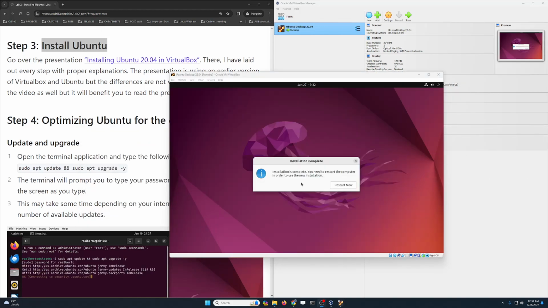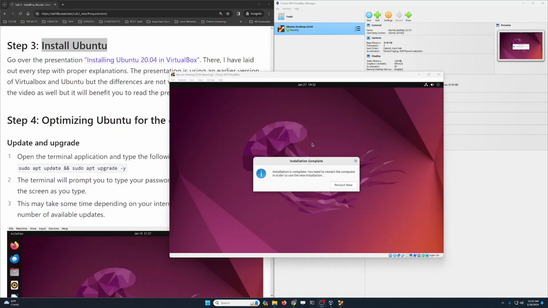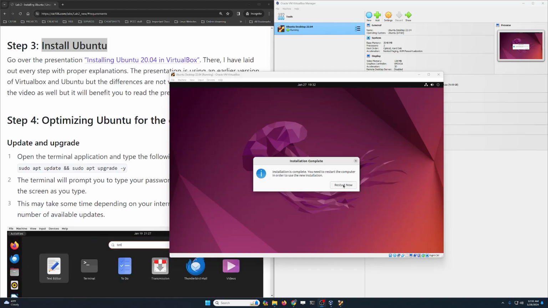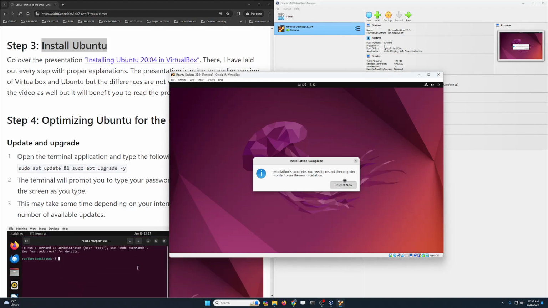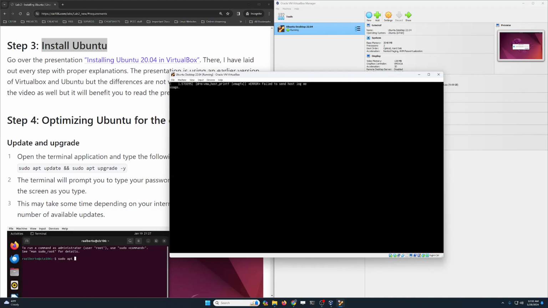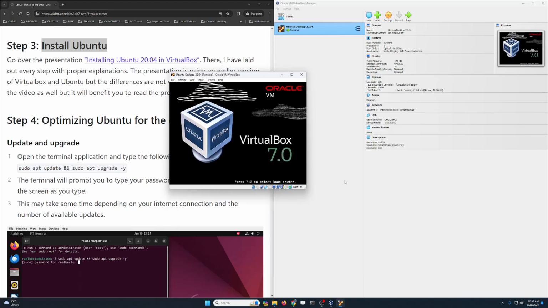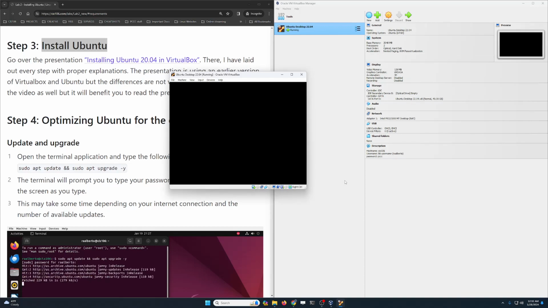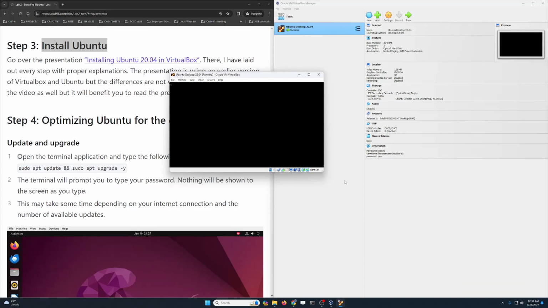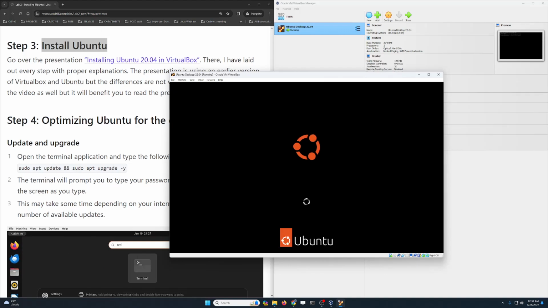Okie dokie, so at this point, the operating system is installed and ready to be used. So now we're just going to click on Restart Now. When you get to this screen, simply press the Enter key, and it will automatically remove the installer disk.